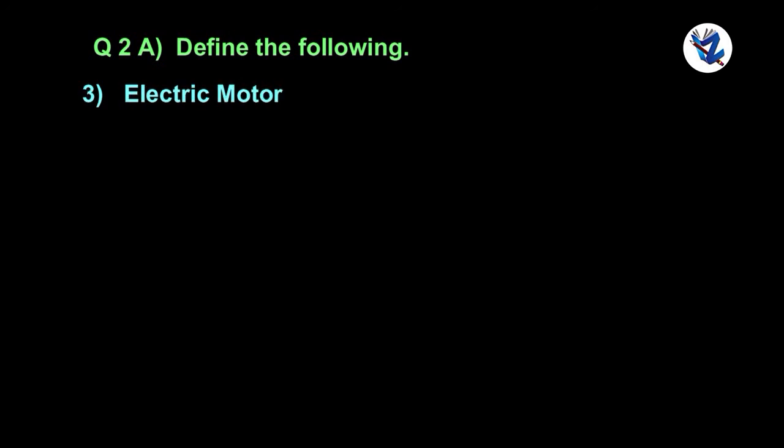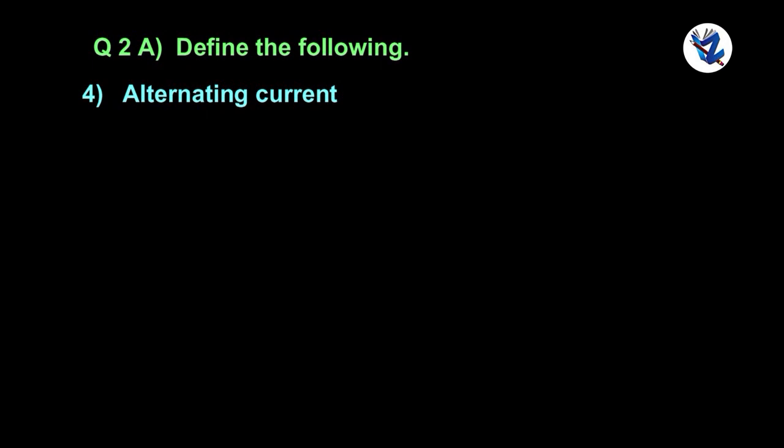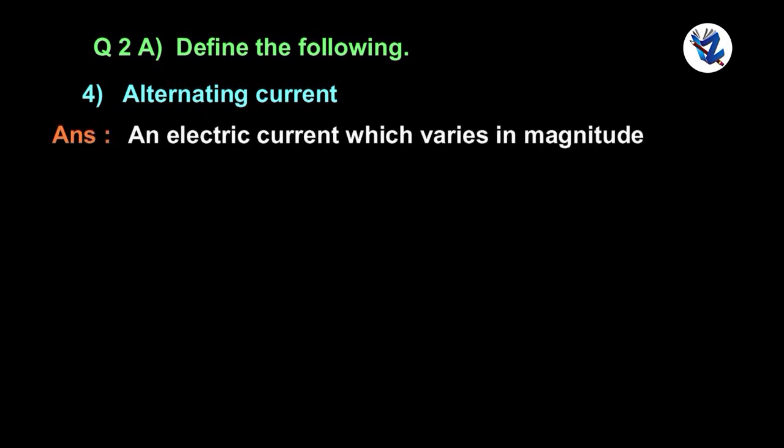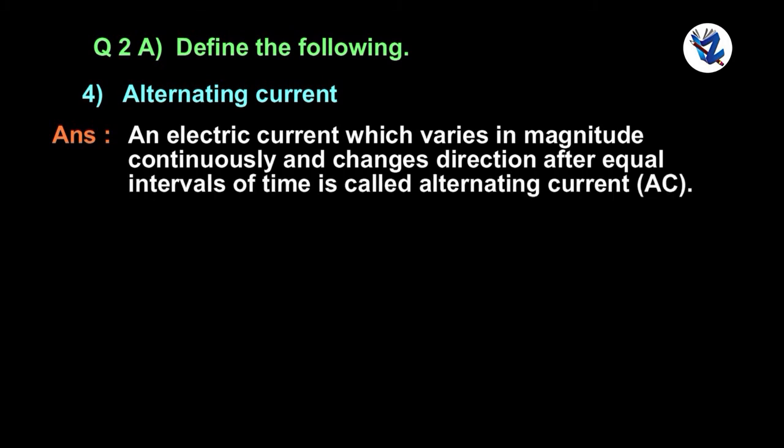Electric motor. A device which converts electrical energy into mechanical energy is called an electric motor. Alternating current. An electric current which varies in magnitude continuously and changes direction after equal intervals of time is called an alternating current.